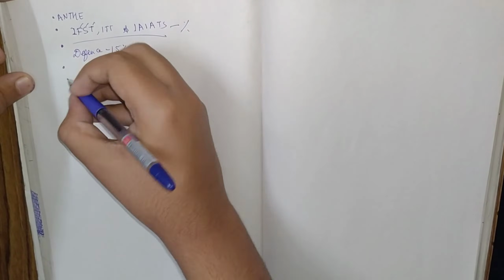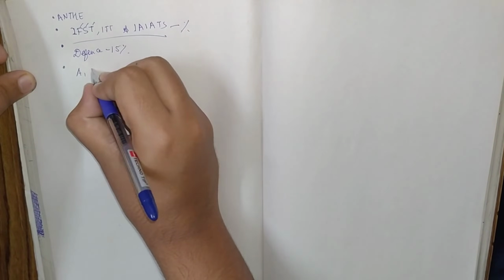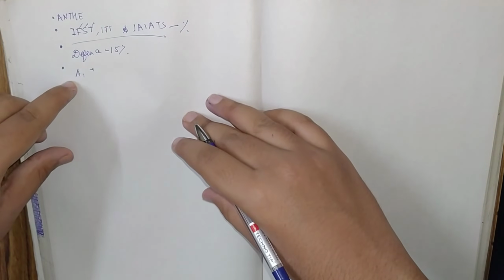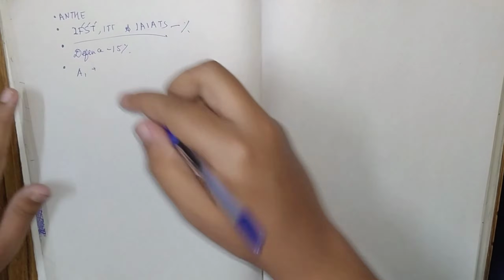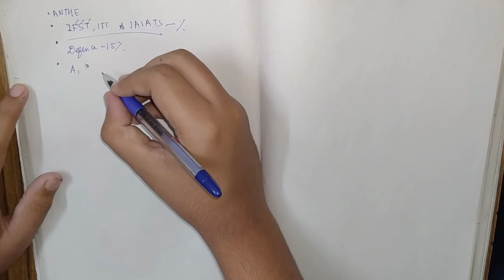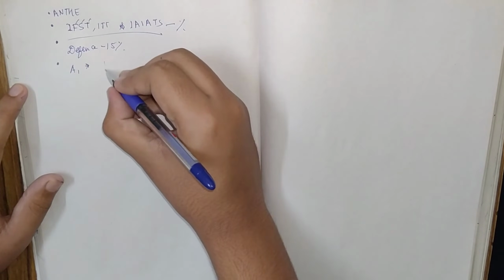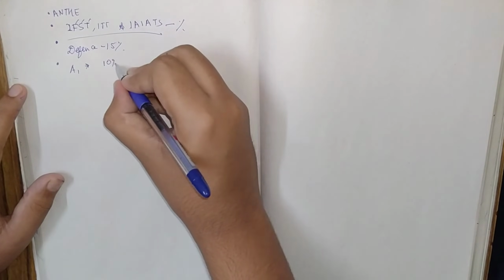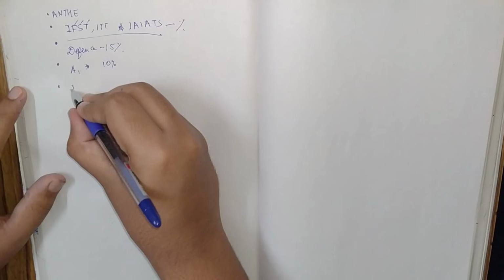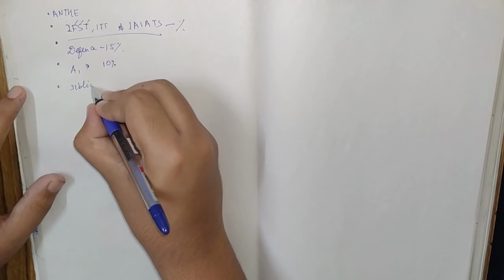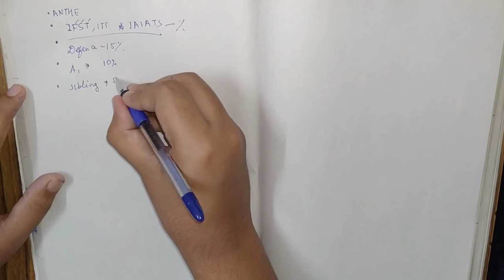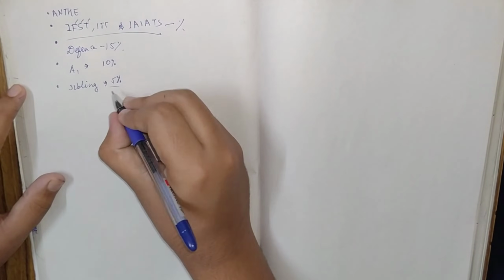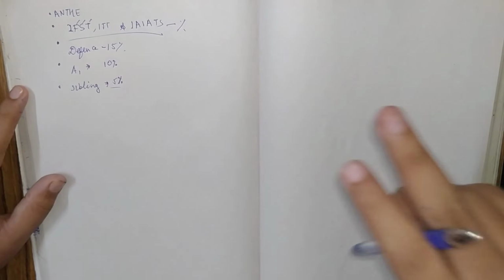Okay. And the next discount is the A1 discount. This is a very excellent discount. If you are not going with NTH, then you are eligible for this A1 discount. In the A1 discount, if you scored A1 in every subject, then you will get a 10% discount. Okay, 10% discount. And another discount is the sibling discount. Sibling discount is 5%. If your sibling is joining with you in the institute, then you will get a 5% discount. Also, he or she will also get the 5% discount.